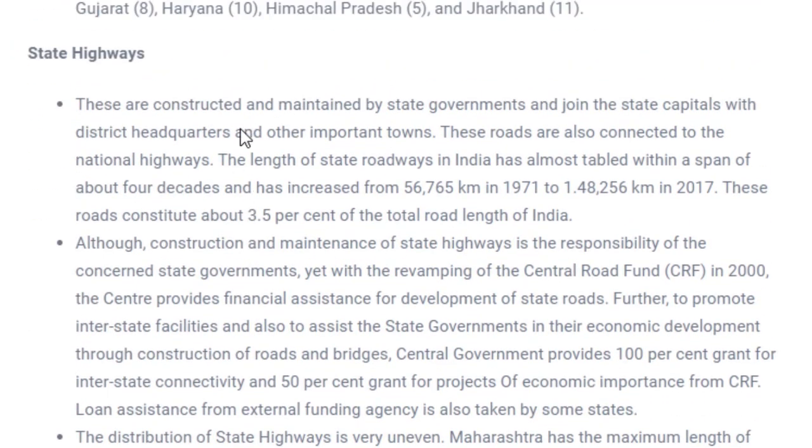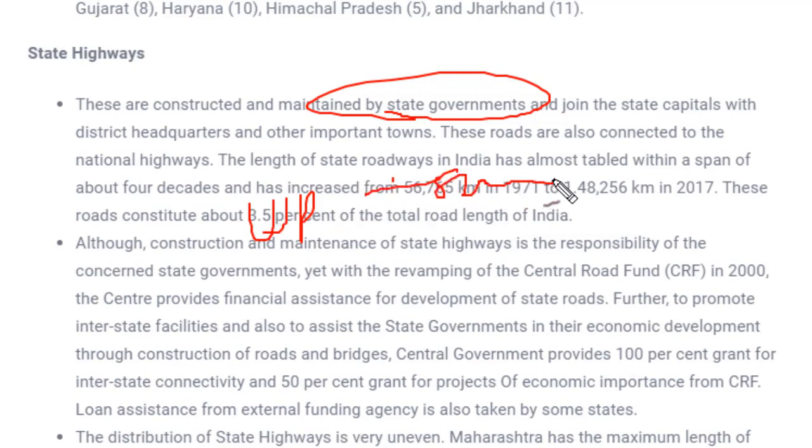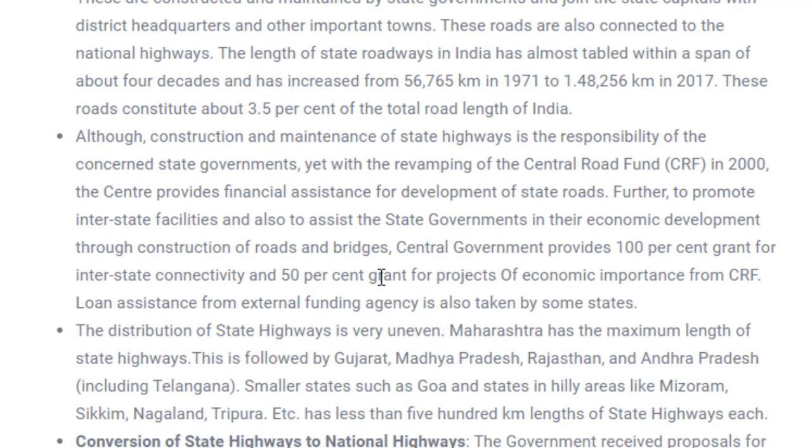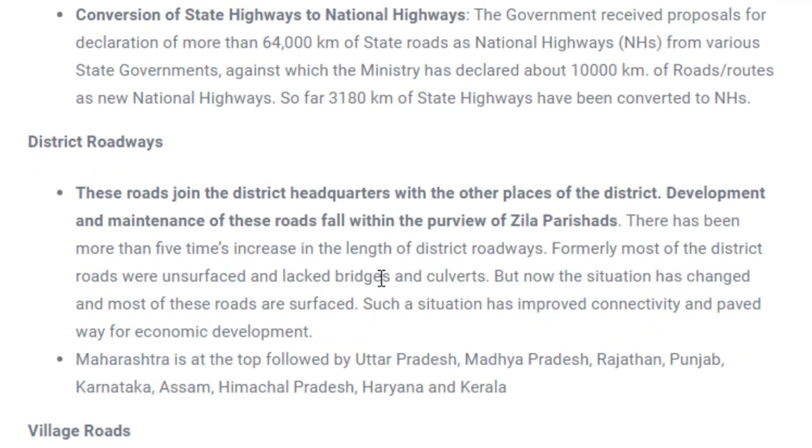The next kind of road is state highways. By the name itself it is clear: these are roads made within the states, and they are managed by the state government. So the roads which are made under the state, for example in UP, all kinds of roads which are made, will be managed by the state government. And there is some other factual information, you can read it yourself. Next is district roads.